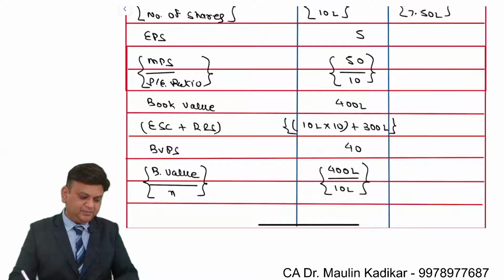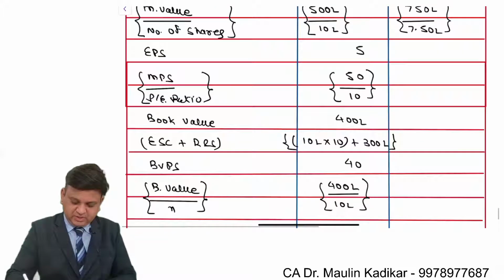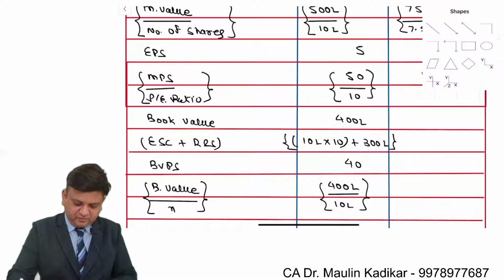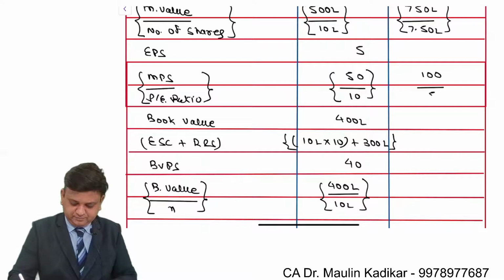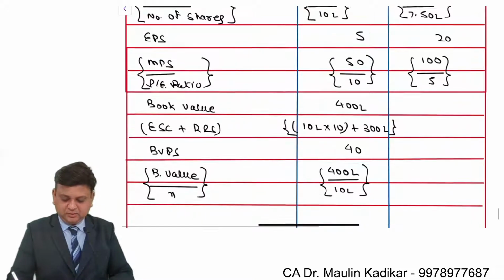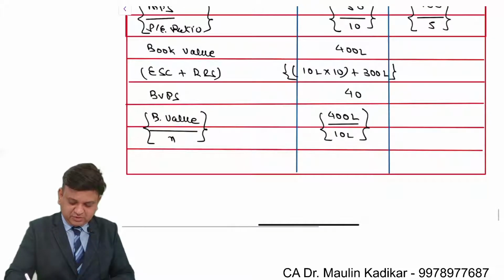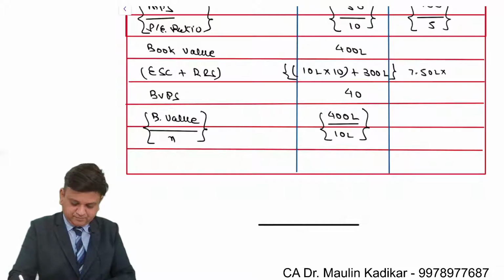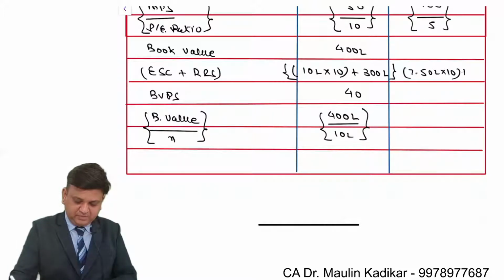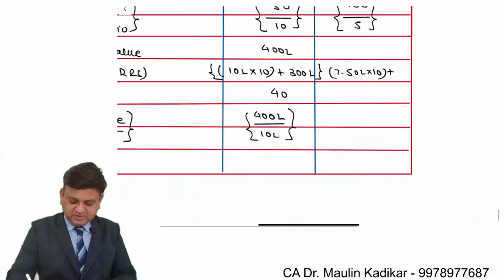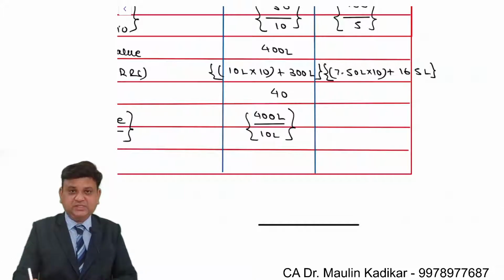Earning per share is calculated as 100 divided by price earning ratio, that is 5. So earning per share comes to rupees 20. Book value is number of equity shares 7,50,000 into 10, plus reserves and surplus is 165 lakhs. 75 plus 165 is 240.